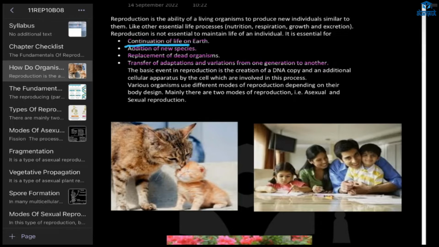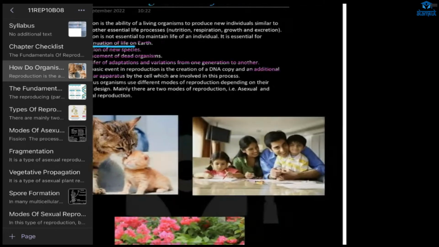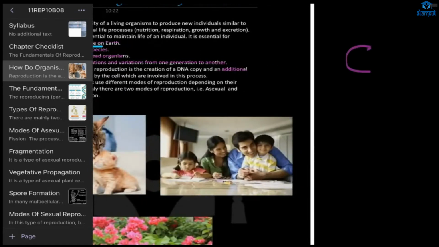So the basic event in reproduction is the creation of a DNA copy and additional cellular apparatus. What is that? I'm not sure about the cellular apparatus meaning. First, the DNA copy will be created inside an organism, right?